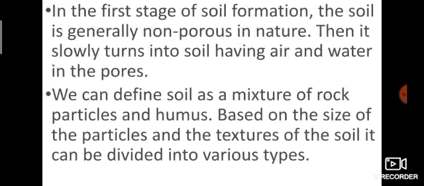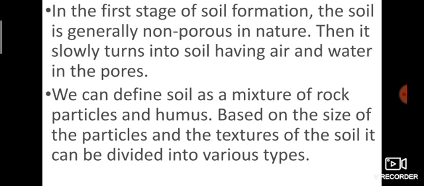It has some stages. In the first stage of soil formation, the material is generally non-porous in nature. Non-porous means not small particles, just huge rock. Then it slowly turns into soil having air and water in the pores.